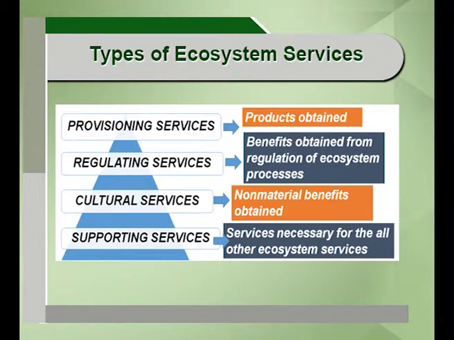Regulating services, as the name indicates, are the benefits obtained from regulation of different types of ecosystem processes. And cultural services are non-material benefits obtained from the ecosystem, and then supporting services.